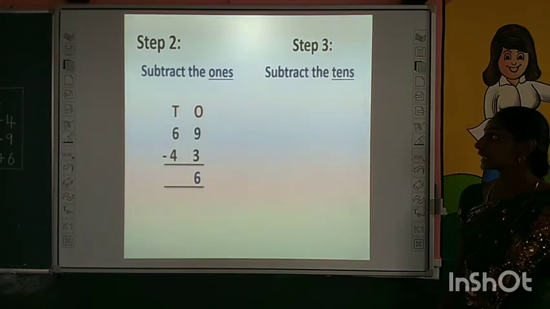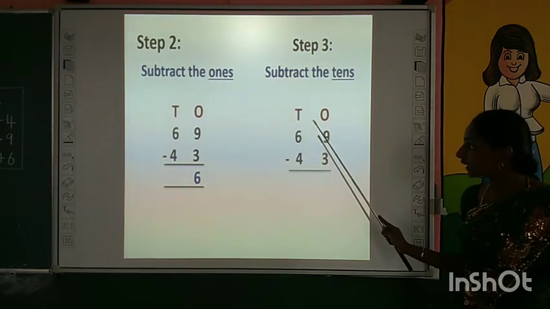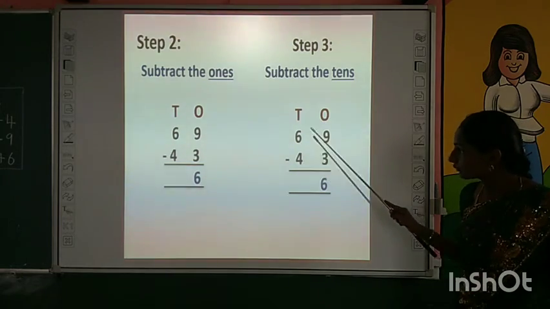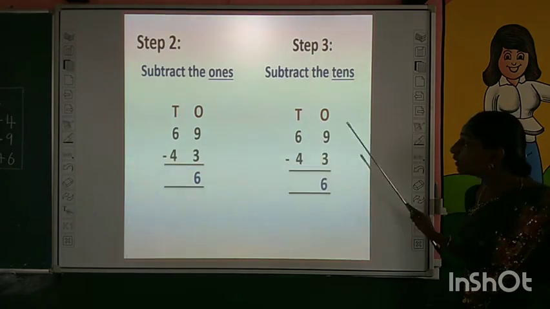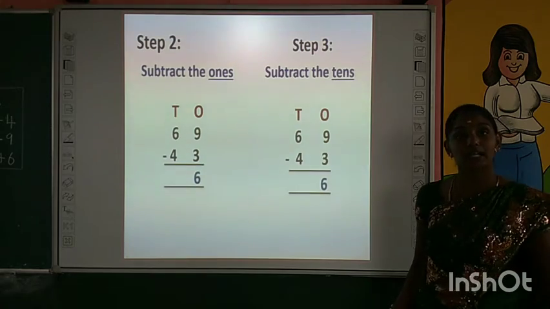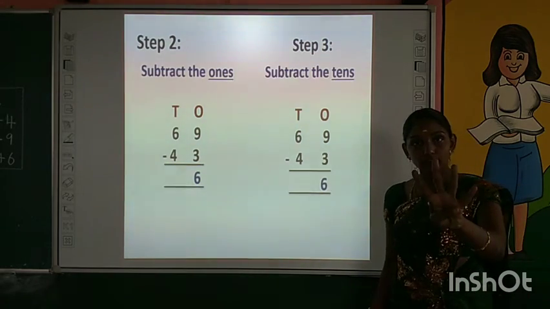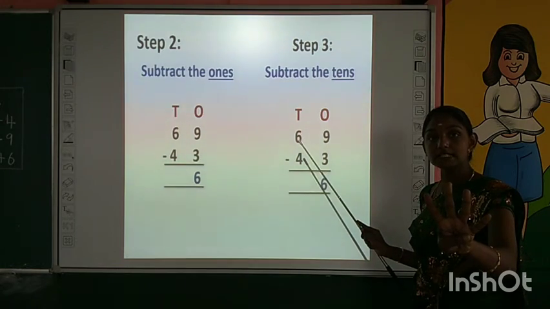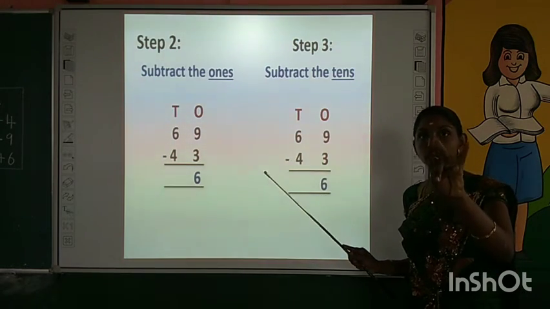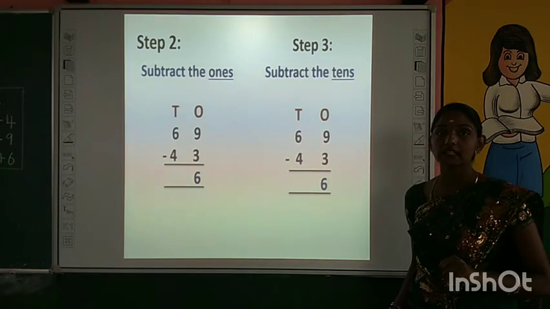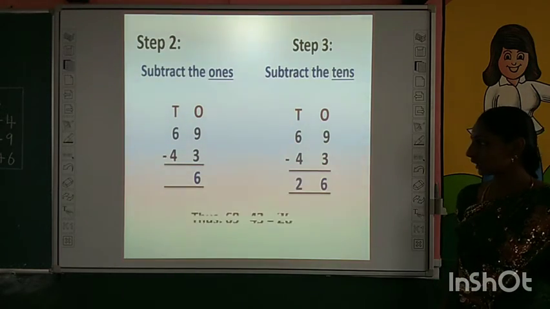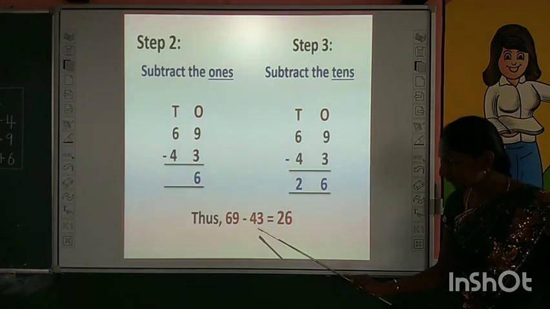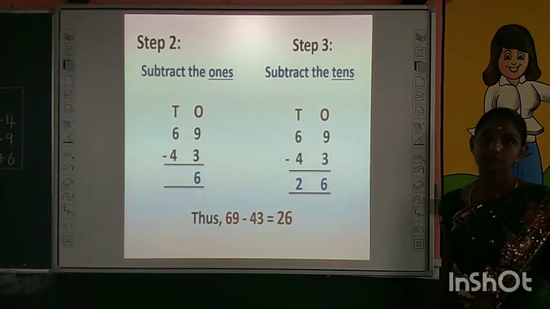What is the third step? Yes, we have to see the numbers in tens column. What are the numbers? 6 and 4. Now we are going to subtract 4 from 6 by backward counting. Take 4 fingers in your hand. What is before number 6? 5, 4, 3, 2. What is the answer now? 2 is the answer. Now we are getting the answer 26 by subtracting 43 from 69.